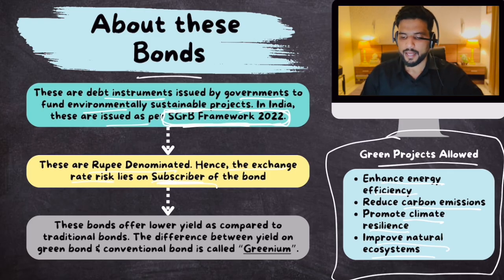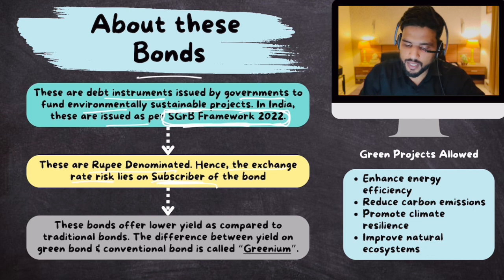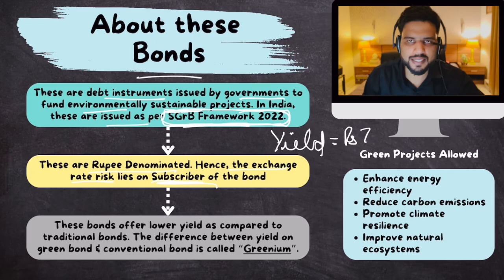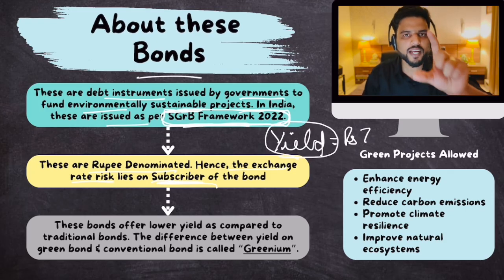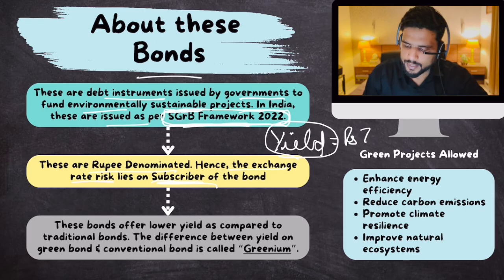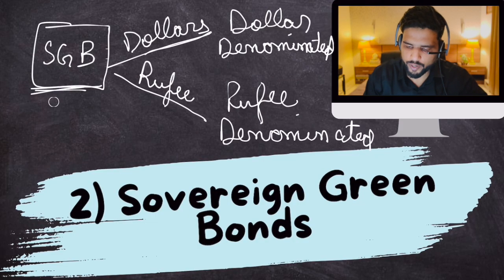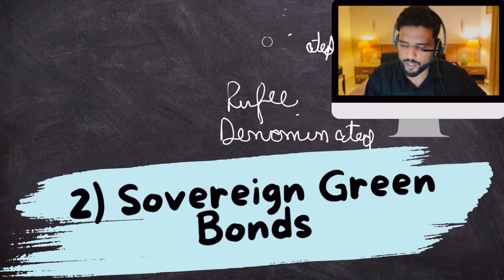Okay. Now, one more thing. You guys remember that the advantage of buying a green bond for B was that it offered a yield of 7 rupees in that example, right? So yield is the attraction that attracts people to buy bonds, right? Now, the thing is that green bonds, I'll clean the screen over here so that I can explain it to you better.